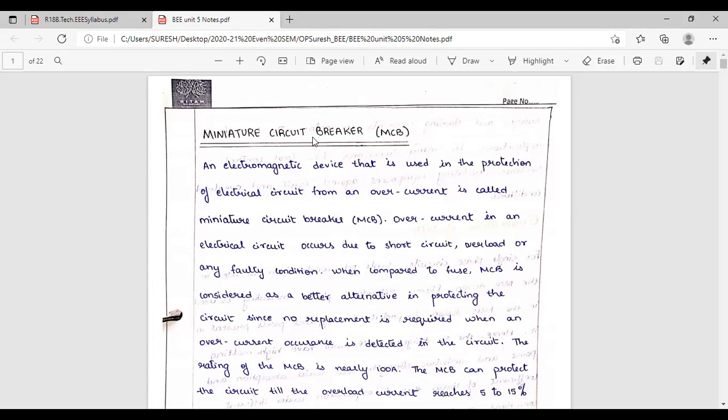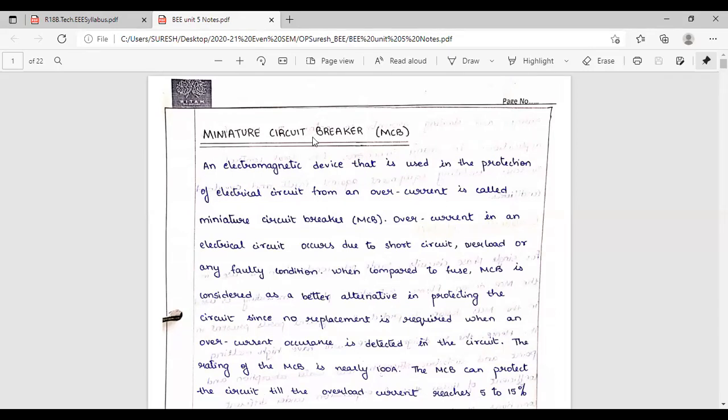Actually, before the circuit breaker, one relay should be there. The purpose of relay is it will sense the fault. It won't open the circuit. Circuit breaker will open the circuit. Relay will give signal to the circuit breaker that more than the rated current is flowing.